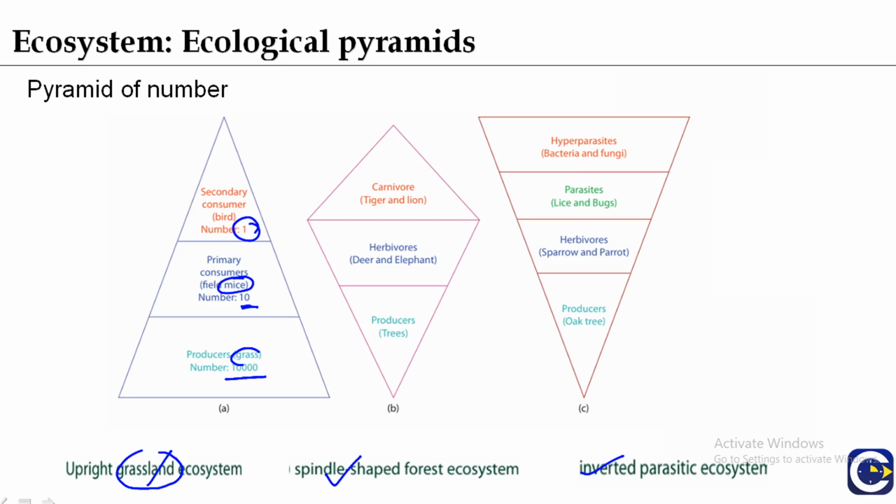In a forest ecosystem, a spindle shaped pyramid is present. The trees are lesser in number, then the herbivores, deer and elephant, are more in number, then again the carnivores, tiger and lion, are lesser in number. So this is a spindle shaped pyramid which is present in a forest ecosystem. The pyramid of number is inverted in the case of the parasitic food chain, like the example of an oak tree. The oak tree is a producer and it supports a large number of food eating birds.